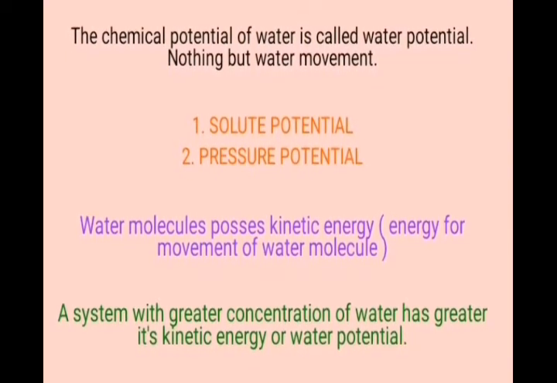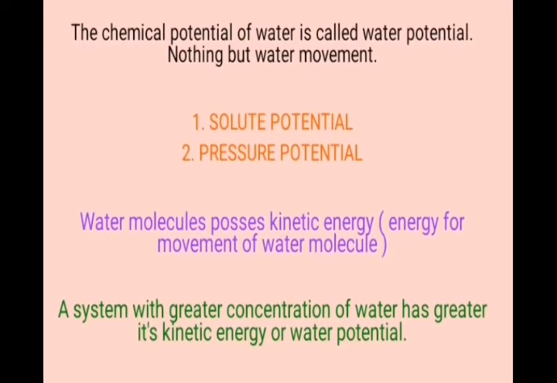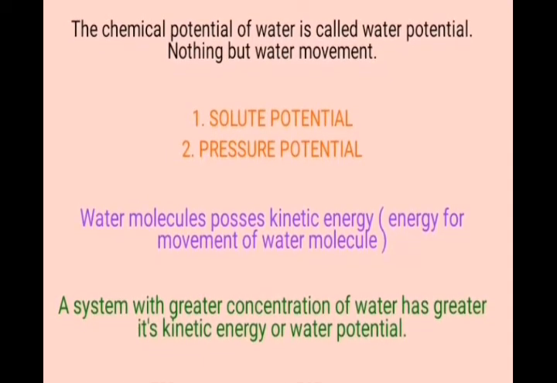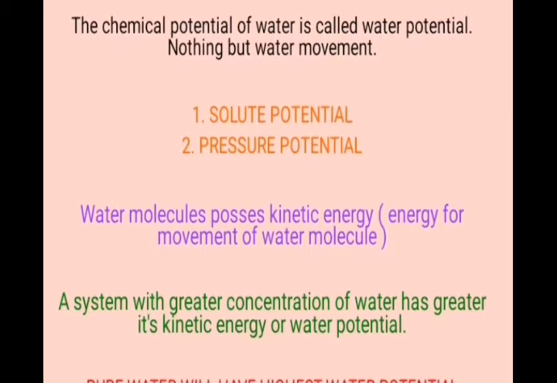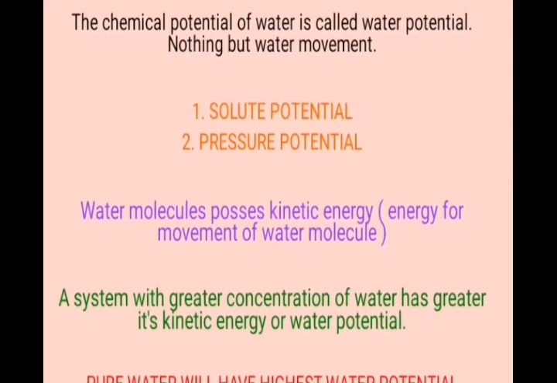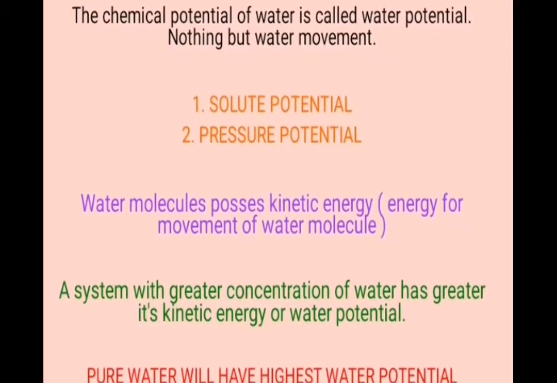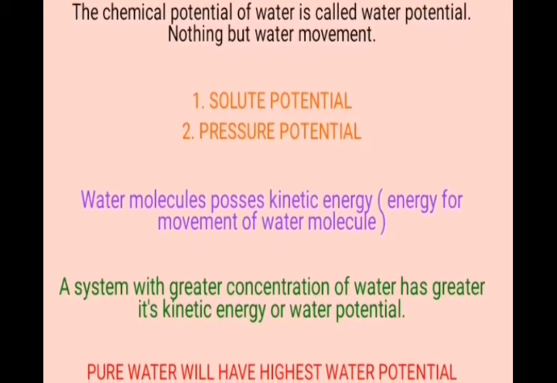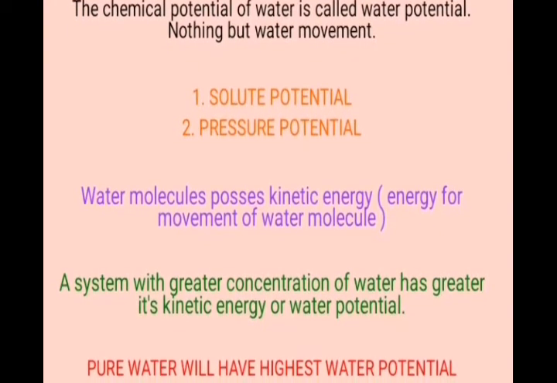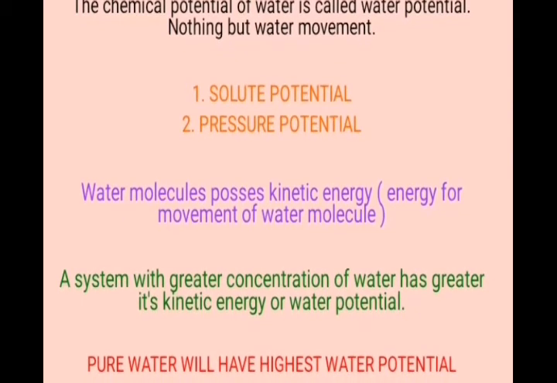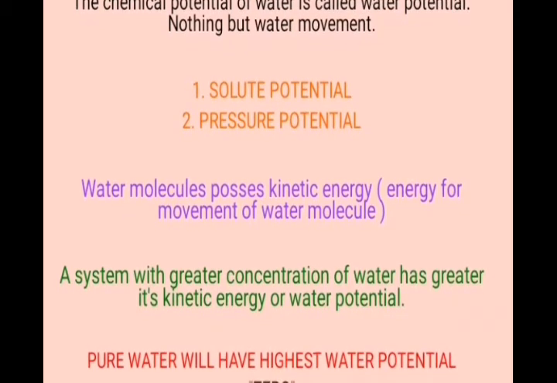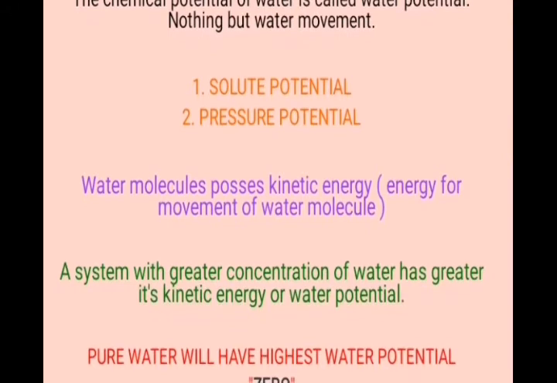Water molecules possess kinetic energy. That kinetic energy is required for the movement of water. A system with a greater concentration of water has greater kinetic energy, or water potential, meaning only the presence of water.